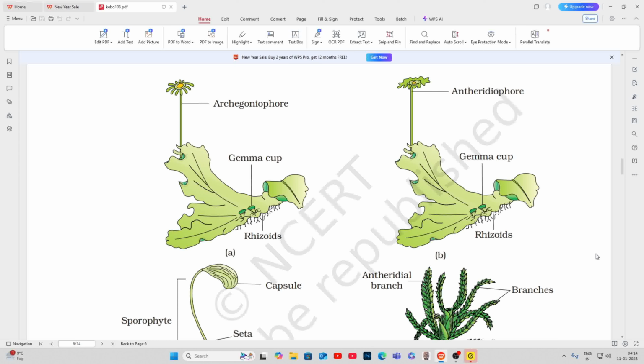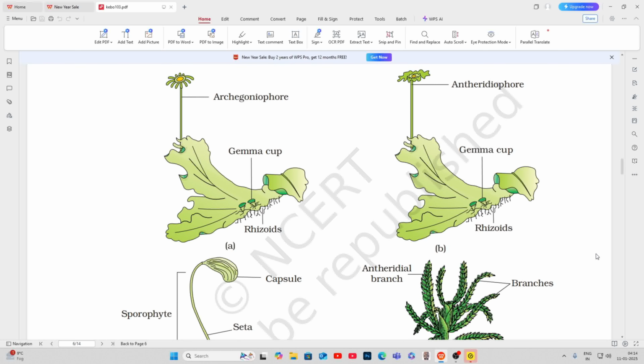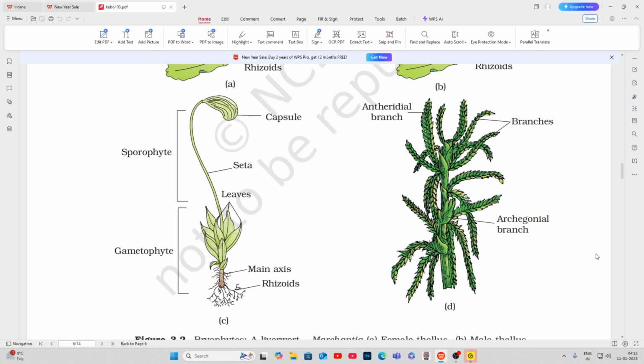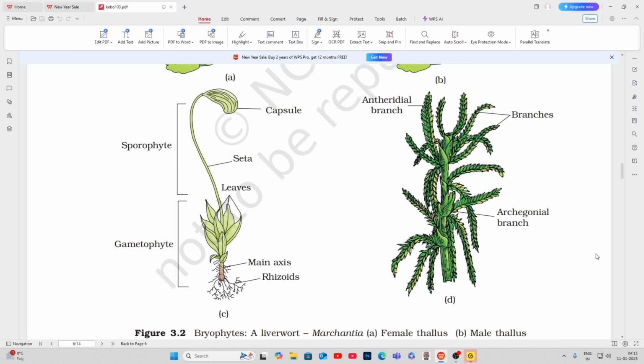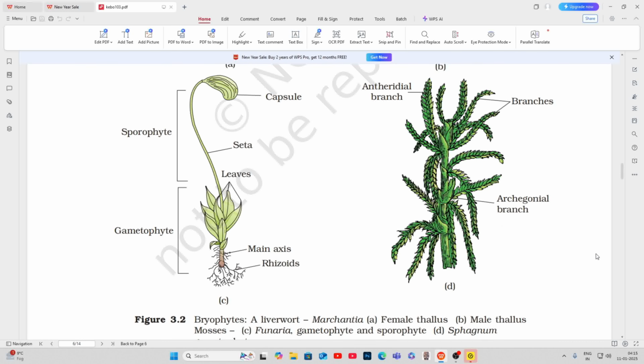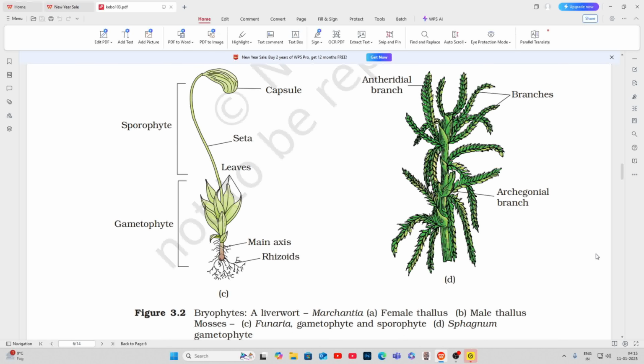Archegoniophore. Gemma cup. Rhizoids. Antheridiophore. Gemma cup. Rhizoids. Sporophyte. Gametophyte. Capsule. Seta. Leaves. Main axis. Rhizoids. Antheridial branch.